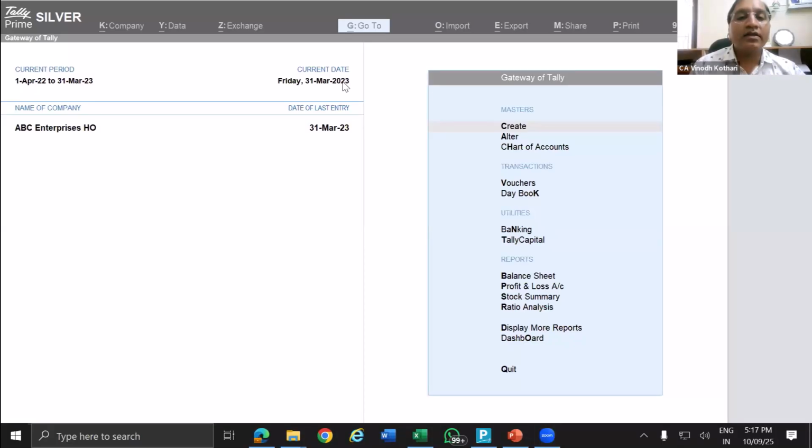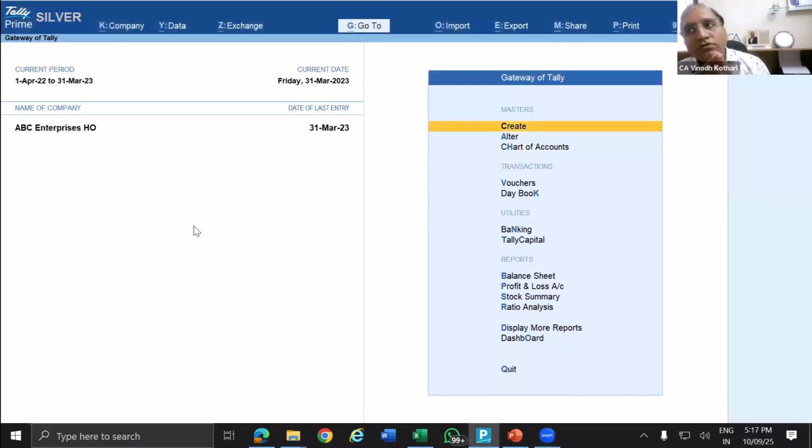When you have Tally for each year, how to... okay. So we were talking about the current year and the previous year, right? In current year and previous year, there are two methods of maintaining the data. Some accountants don't split the data, they change the year and then pass the entry. That means your Tally data is continuous.